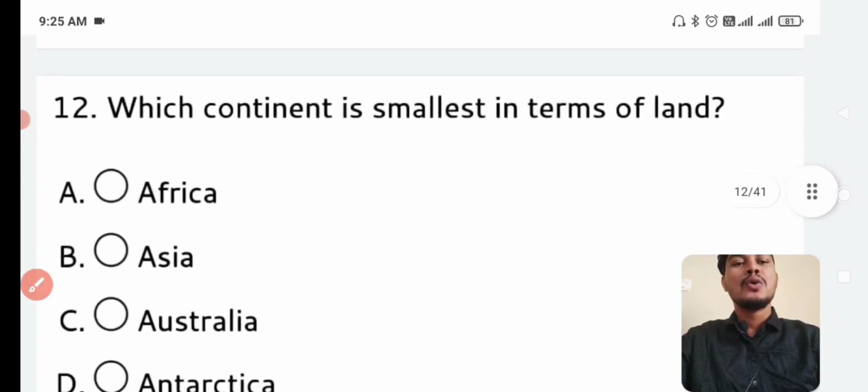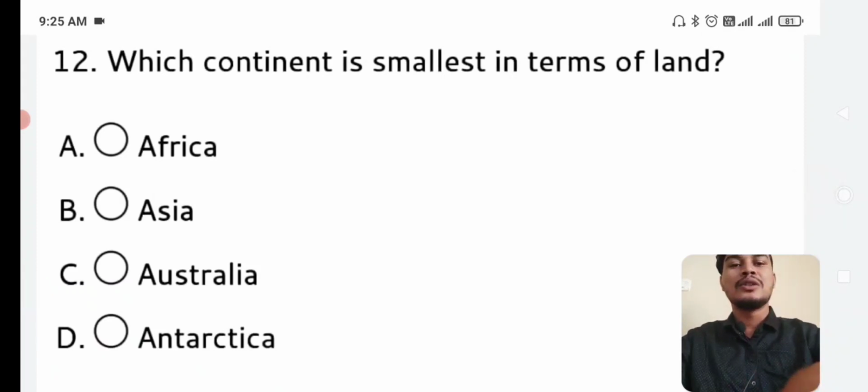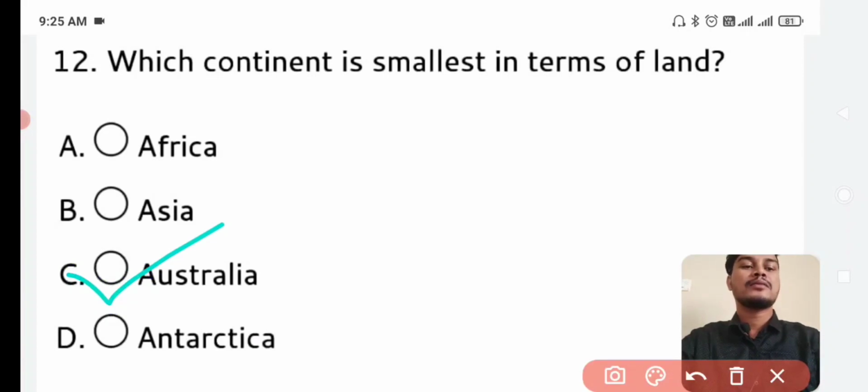Next question. Which continent is the smallest in terms of land? Answer is Australia.